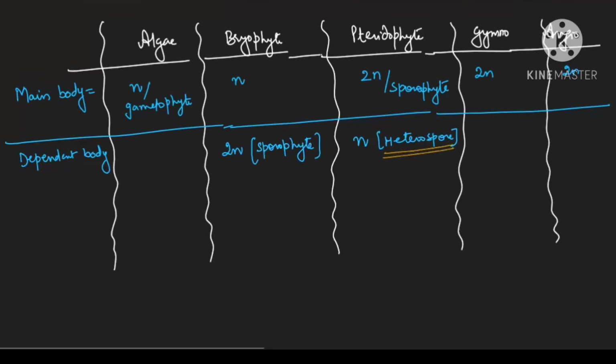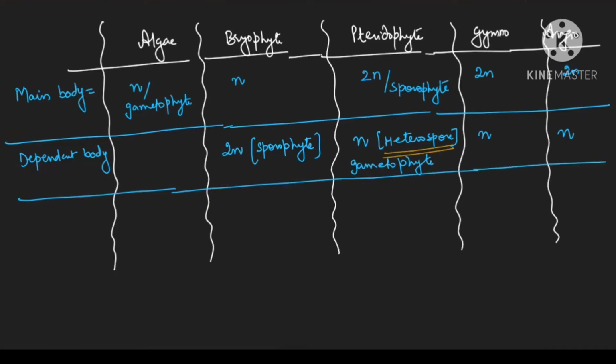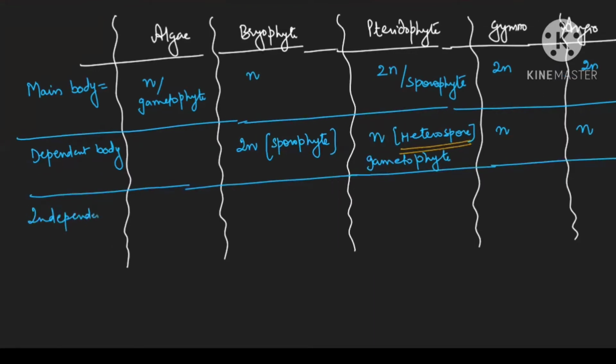Okay. Now here you will find the dependent body is N, and here also the dependent body is N. And N means it is your gametophyte body. So first of all, with respect to body, you are able to understand which is the main body, which is the dependent body, and which is the independent body. Now we will focus on the independent body. If you see, the independent will be N, which is the main body here. Here also the main body is N, the independent is N only.